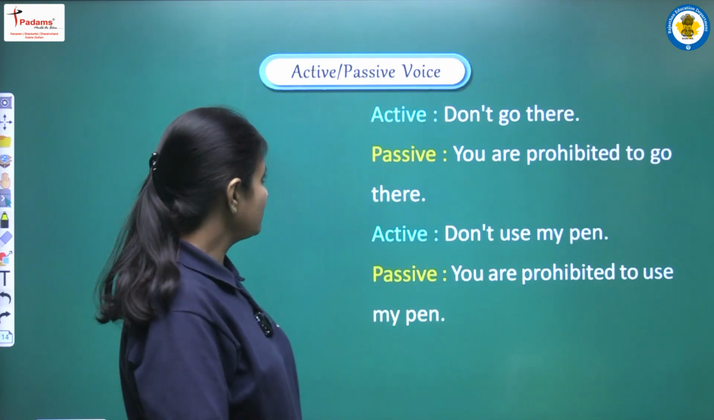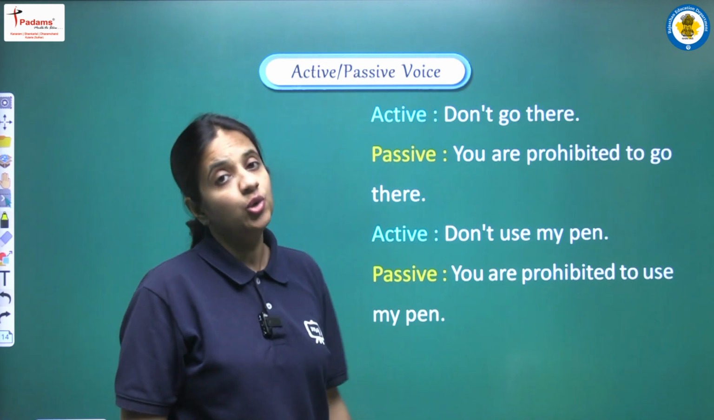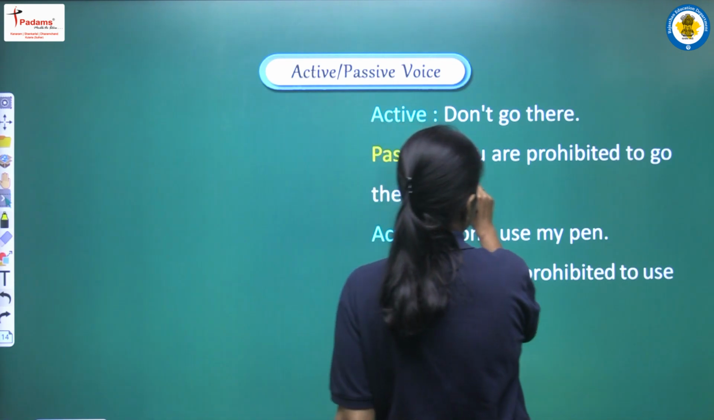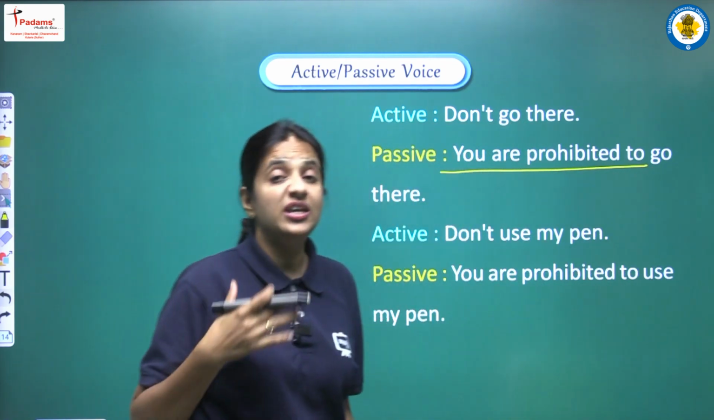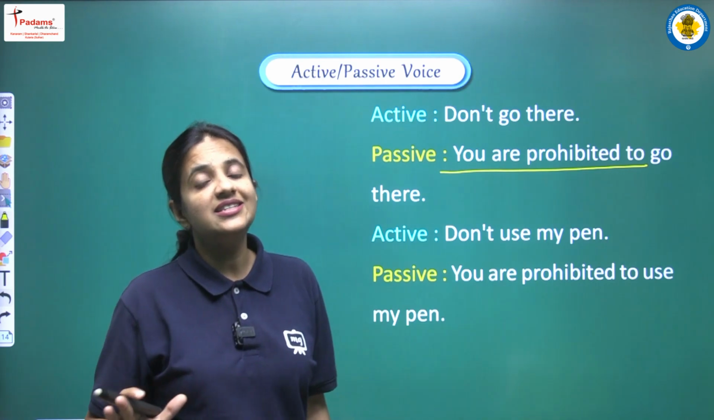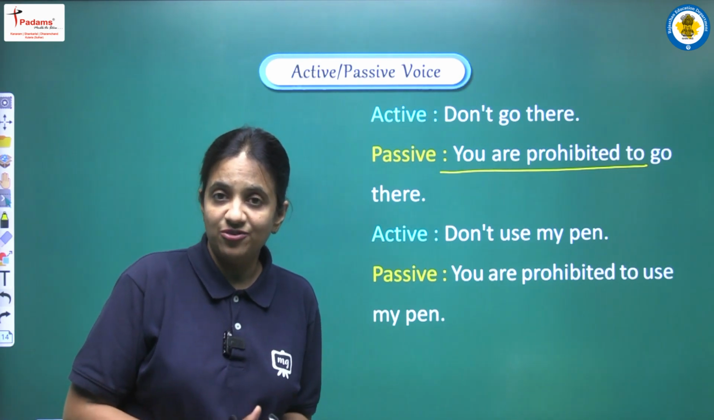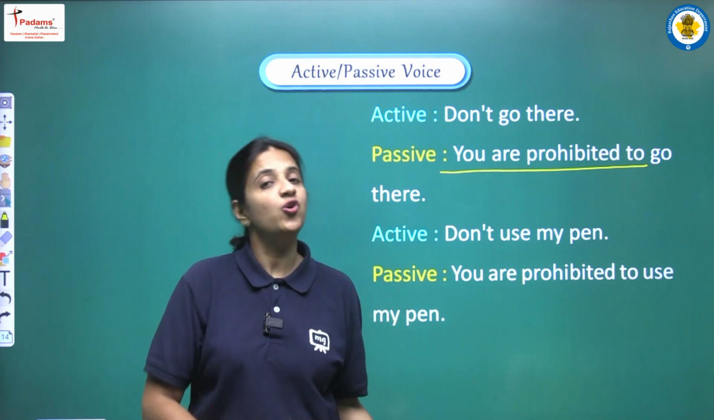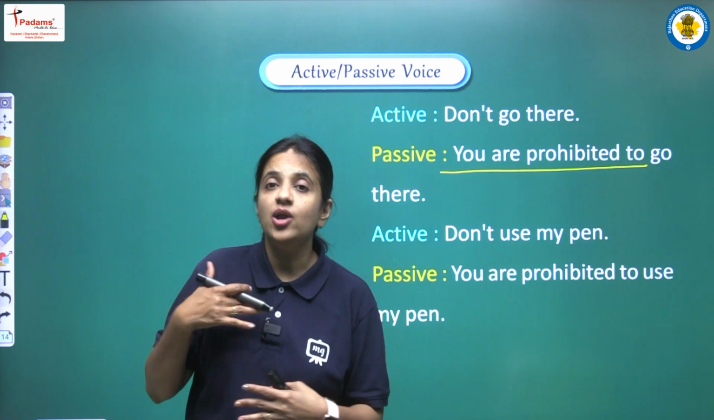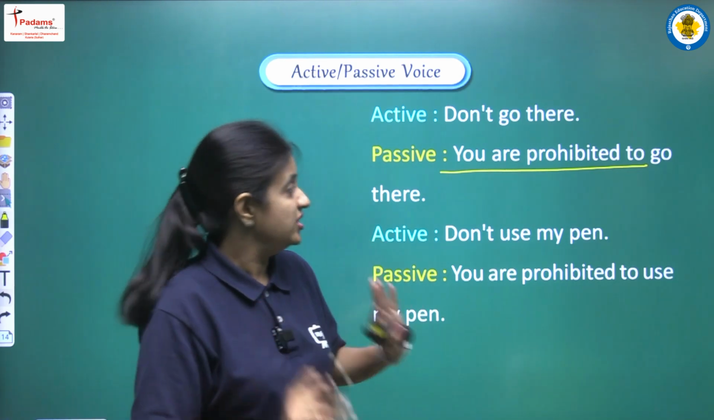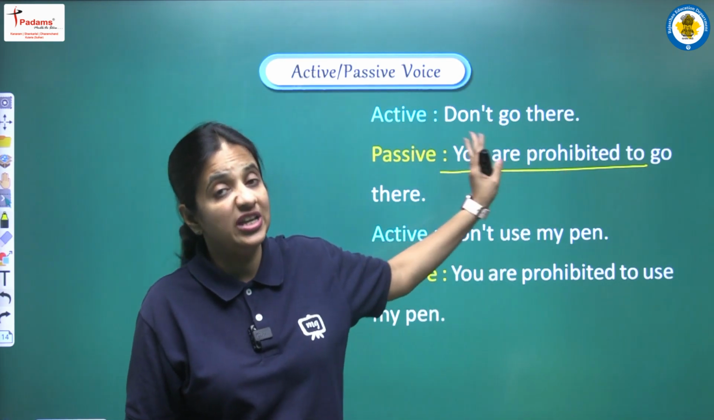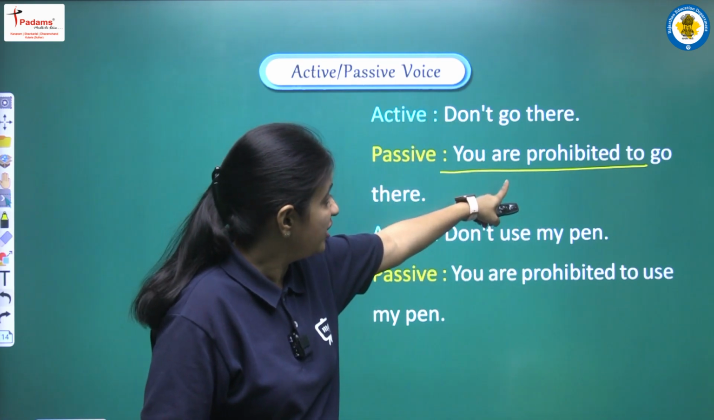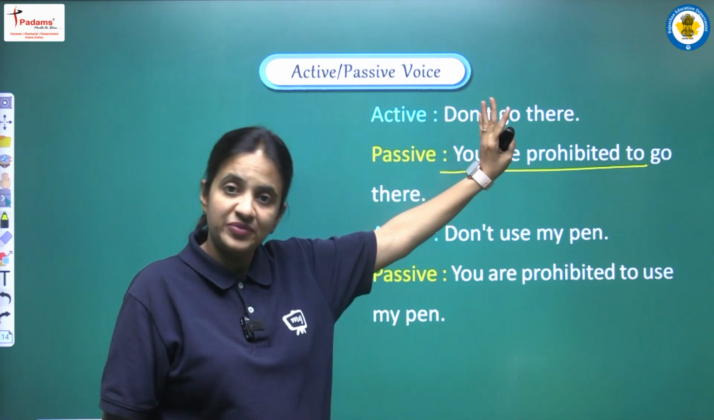Okay, more examples. Don't go there. And we have to write our second formula. So yes, we are starting our sentence with "you are prohibited to". Just learn this thing, be very careful that if we are having a negative sentence in active voice, then the passive voice will also be negative. And it becomes negative by adding a negative word, so here we are using the word prohibited. So the complete sentence will be: you are prohibited to go there, right.